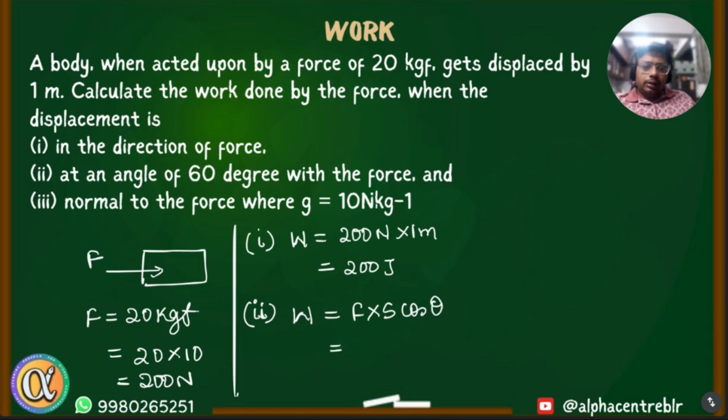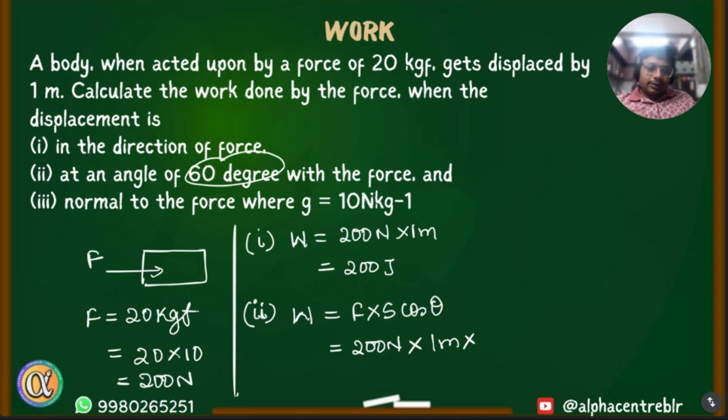So 200 Newton into 1 meter into cos 60°, because here it's given 60°. Okay, 60°, cos 60°. You remember from trigonometry last year what is the value of cos 60? Cos 60 is 1 by 2. So 2 and 2 get cancelled, 100. So 100 joules.